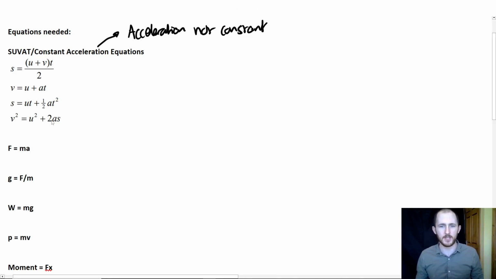But again, with the SUVAT questions, you have to be able to rearrange and use these formulas. My general recommendation is to list out the variables you have and the ones you want to know. Remember that initial velocity can be 0. So if they don't give you an initial velocity, but they say it's released from rest, or it starts from rest, accelerates from rest, then u is indeed 0. You should also keep in mind that direction matters because all of these are vectors except time, of course. So if I'm dropping the ball, I can say downwards is positive, which means all of my variables are positive, but likewise I can get the same answer if I say upwards is positive and everything is negative, for example, the acceleration.